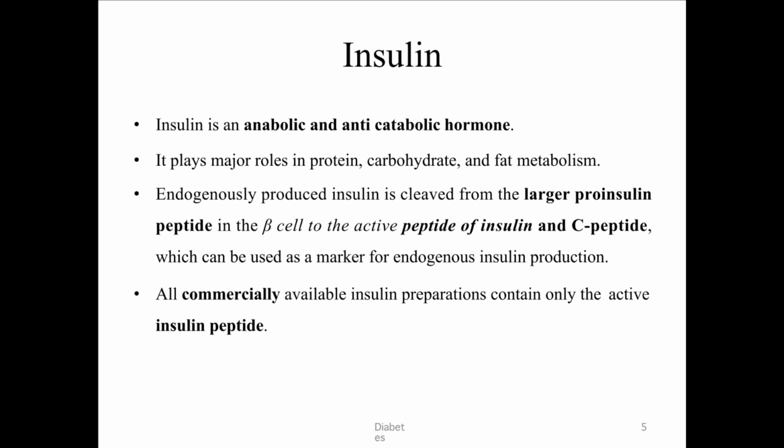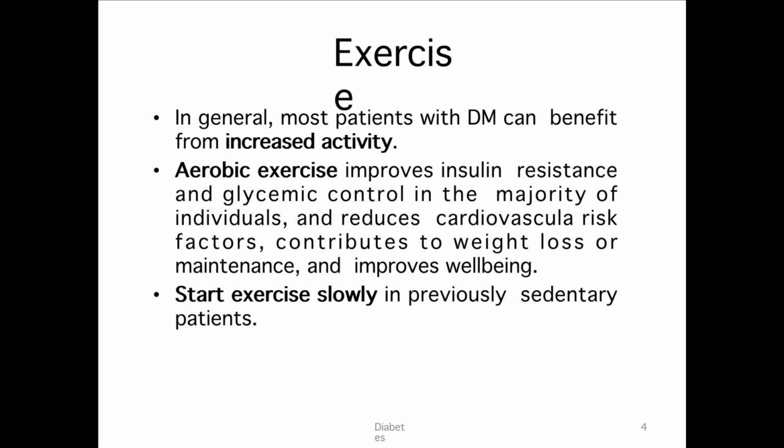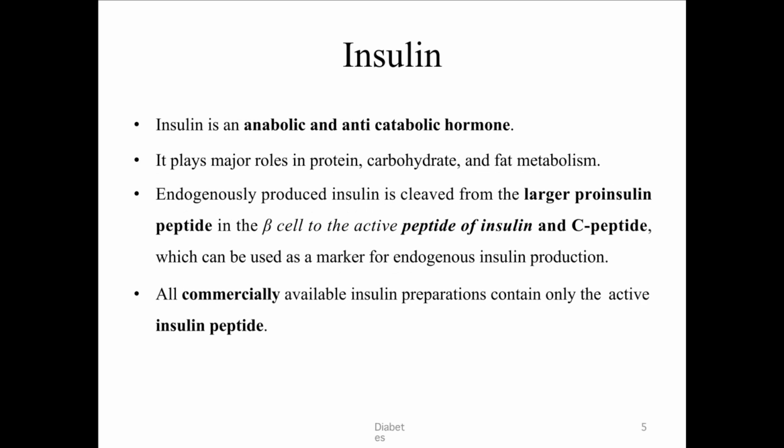And one more relative contraindication for exercise is proliferative diabetic retinopathy, because it can lead to rupture of the vessels, vitreous hemorrhage, and retinal detachment. Coming to insulin, it's an anabolic and anti-catabolic hormone. It plays major roles in protein, carbohydrate, and fat metabolism.